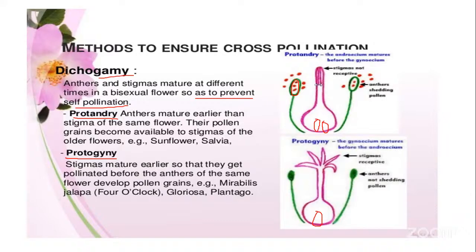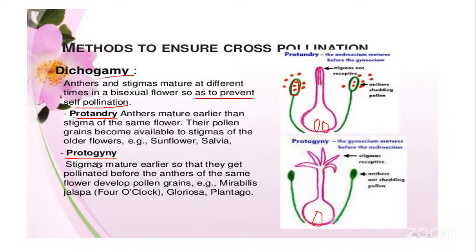This is protandry. That is, the anthers are maturing earlier than the stigma. So their pollen grains become available to the stigma of other flowers, not to the same flower. The examples are sunflower and salvia. So these plants follow the protandrous type of condition to ensure cross-pollination.